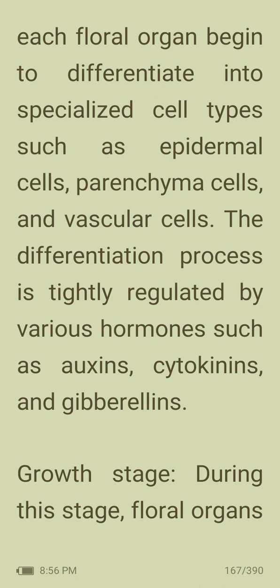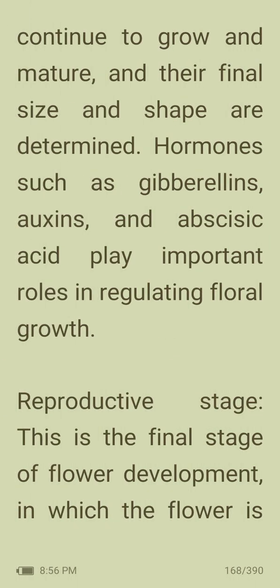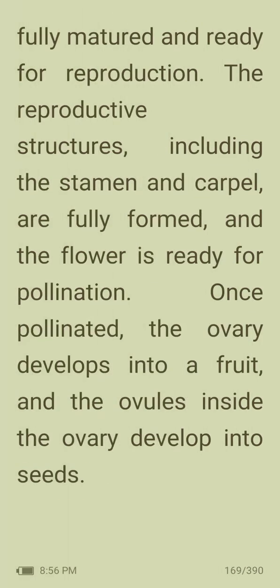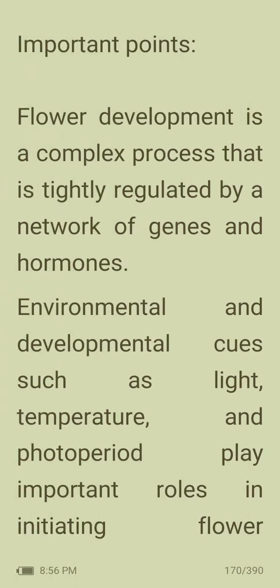Then growth stage. During this stage, floral organs continue to grow and mature, and their final size and shape are determined. Hormones such as gibberellins, auxins, and abscisic acid play an important role in regulating floral growth. Then reproductive stage. This is the final stage of flower development in which a flower is fully matured and ready for reproduction. The reproductive structures, including the stamen and carpel, are fully formed and the flower is ready for pollination. Once pollinated, the ovary develops into a fruit and the ovules inside of the ovary develop into seeds.